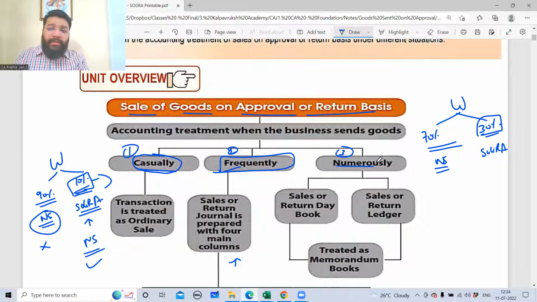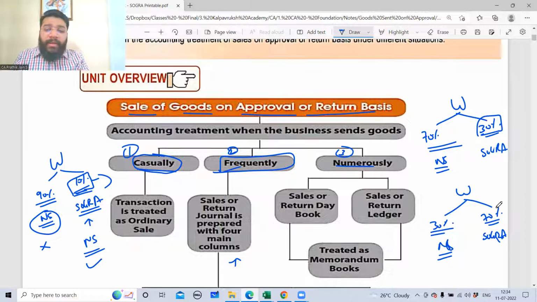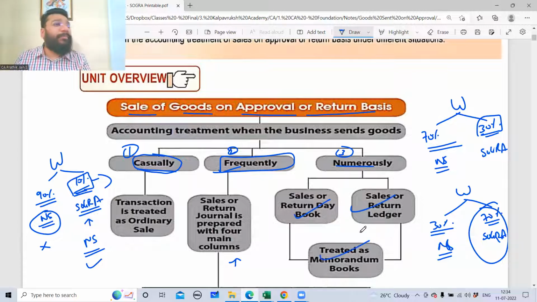Third, numerous: you are into wholesale business and 70% of the business goes on SOGRA basis, 30% normal sale. Then these SOGRA related transactions you have to deal with in a different way. You will not treat them as casual sale. There's a different way, different kinds of books that you will prepare, because these transactions are more now. I need to put more energy and more time to understand what is a SOGRA transaction and what is a normal transaction. I need to differentiate. Whereas in casual transactions, guys, 90% is normal sale.